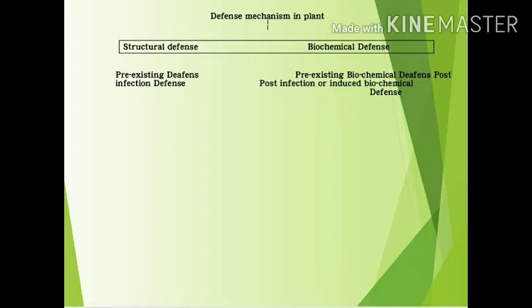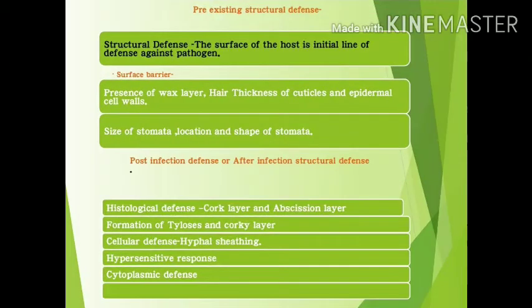Pre-existing defense mechanism, we see first. In structural defense, the surface of the host is the initial line of defense against pathogens. In the surface barrier, we see the presence of wax layer, hair, thickness of cuticle and epidermal cell wall, etc. And then size of stomata, location and shape of stomata.